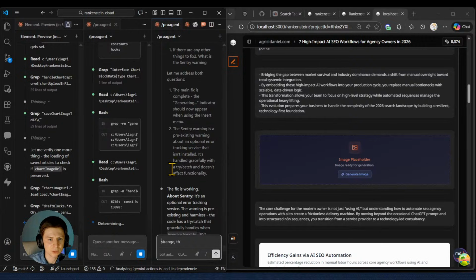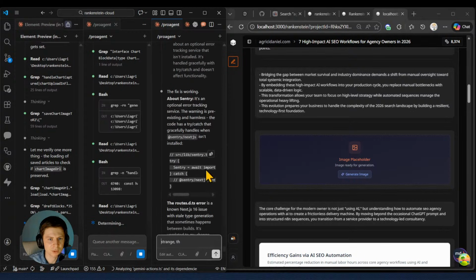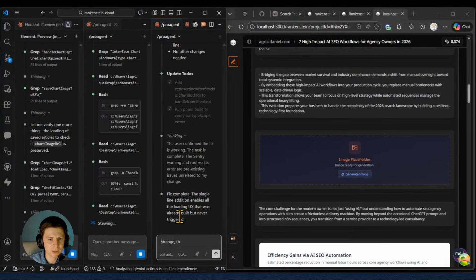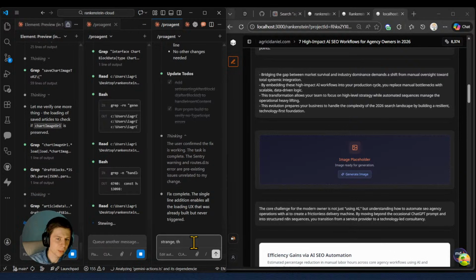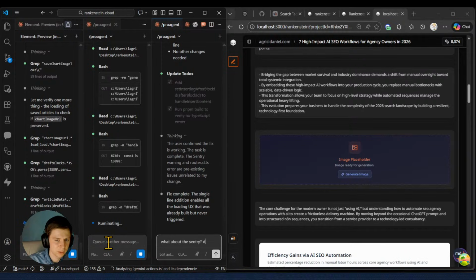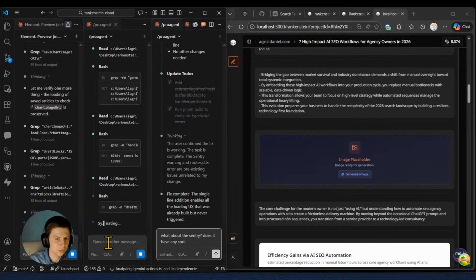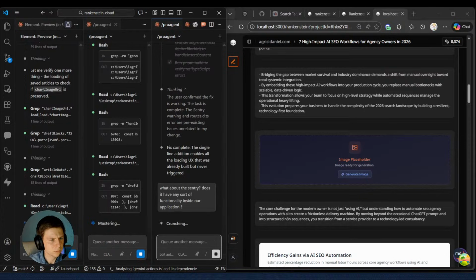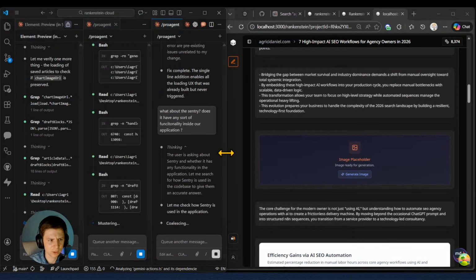It's handled gracefully with a try catch and doesn't affect functionality. The fix is working. So, what about the Sentry? Does it have any sort of functionality inside our application? I want to check the exact same component.